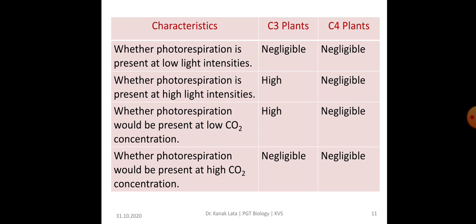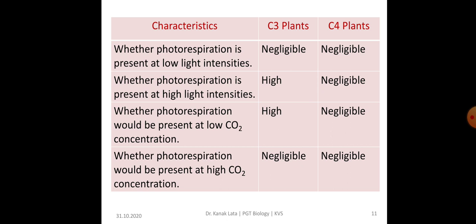Another characteristic feature is whether photorespiration is present at low light intensity. In C3 plant it is negligible, whereas in C4 plant it is also negligible. Whether photorespiration is present at high light intensities: in C3 plant it is high, whereas in C4 plant it is negligible.